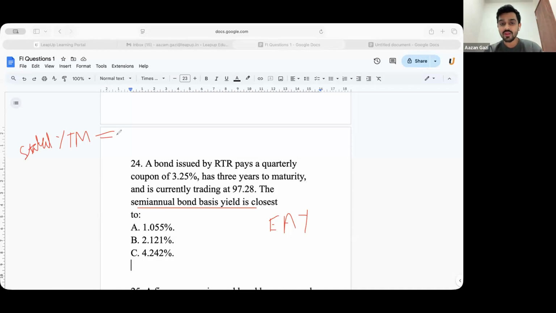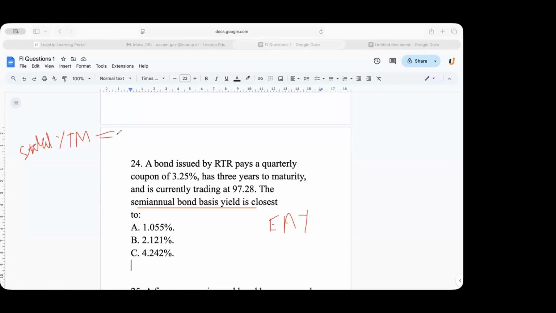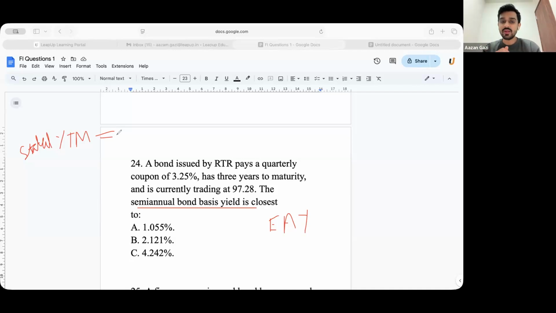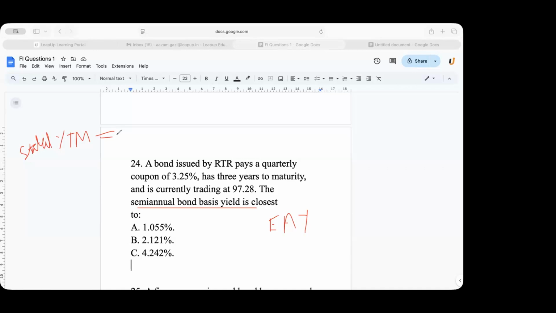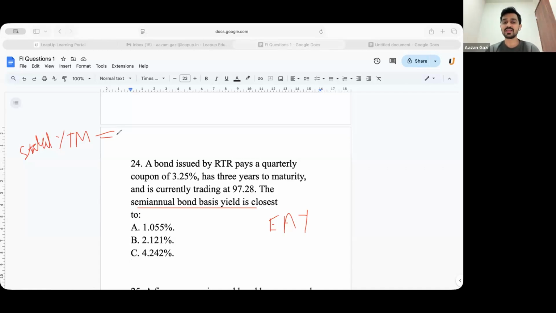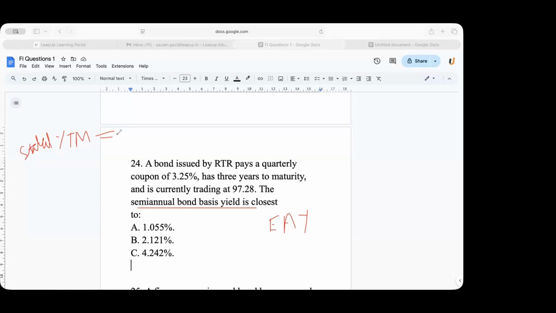You are finding I by Y. What would be the price? 97.28, with a minus sign. What would be PMT? That will be 3.25 by 4, correct, 0.8125. And the future value would be 100. What is the I by Y that you are getting? 1.055, but that you have to multiply by 4.